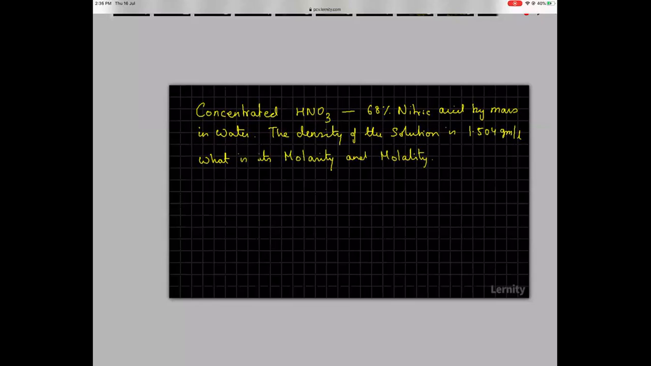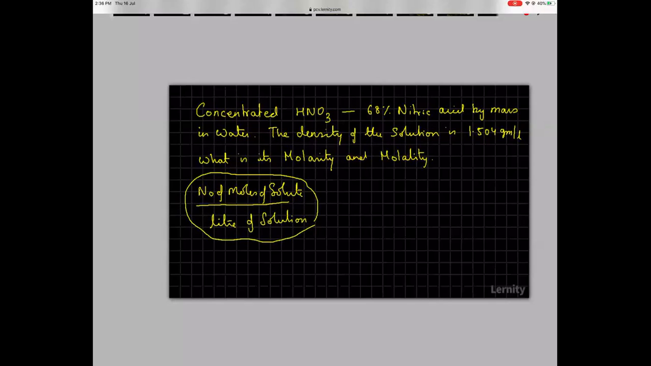Concentrated HNO3 is 68% nitric acid by mass in water. The density of the solution is 1.504 gram per liter. What is its molarity and molality? Molarity is the number of moles of solute per liter of solution, whereas molality, as I explained, is the number of moles of solute per 1000 grams of solvent.